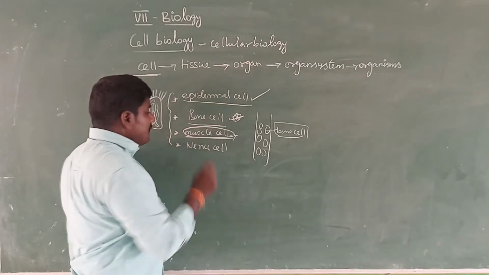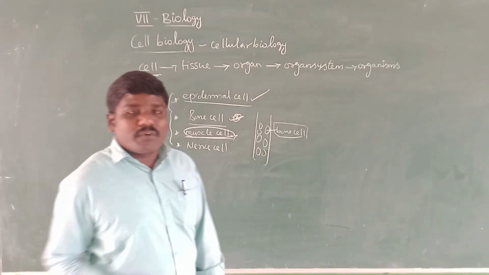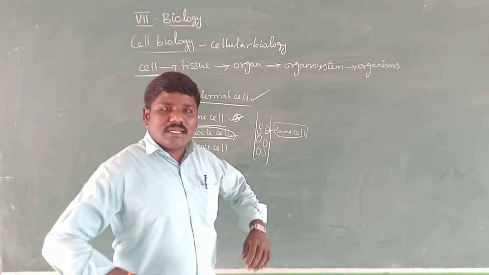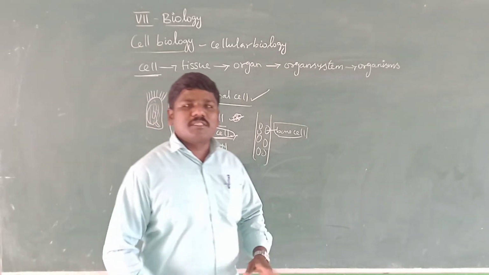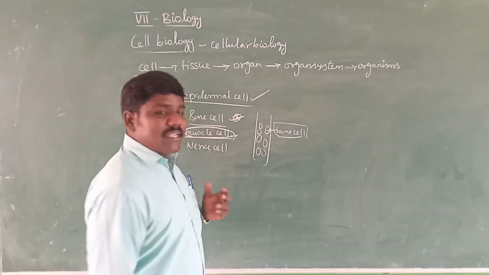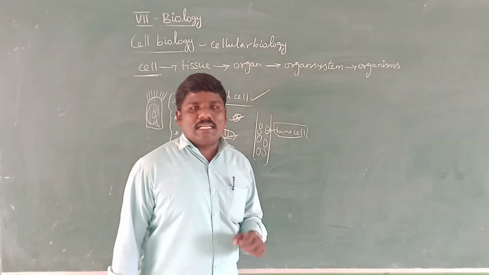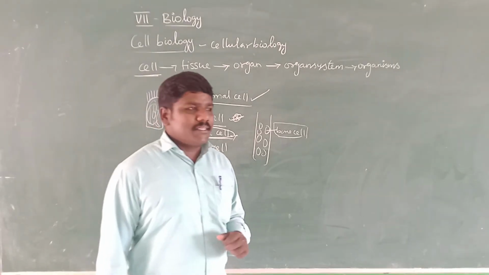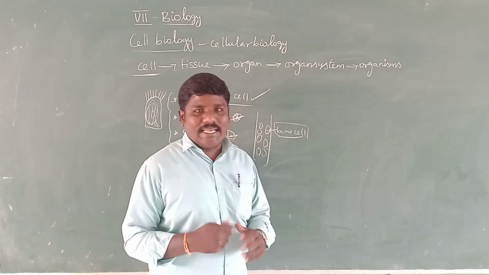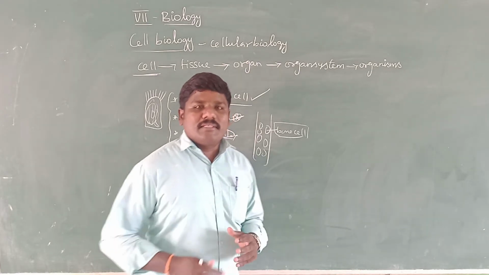In our muscle, different types of cells are present, and each and every cell performs a specific function. For example, muscle cells take part in the cellular respiration process. During cellular respiration, the food material is oxidized and then releases energy.